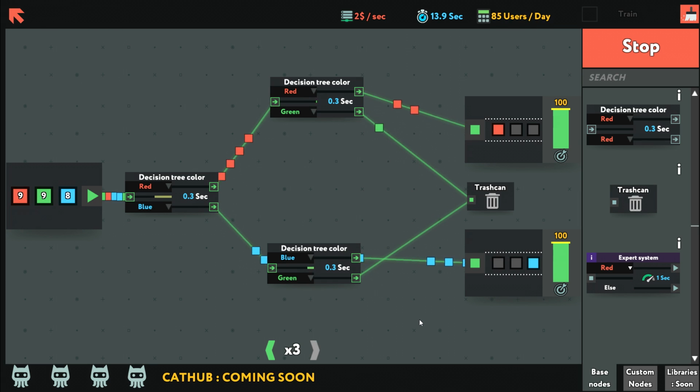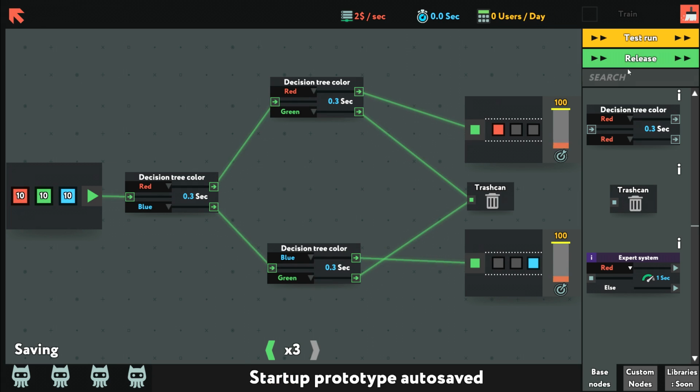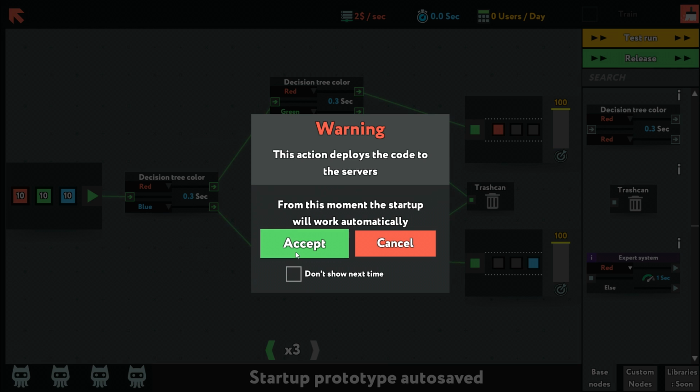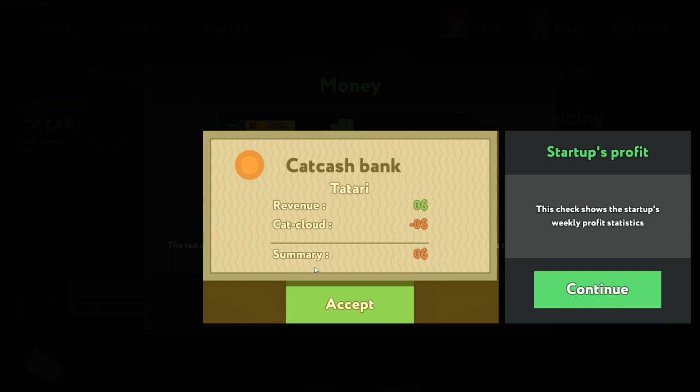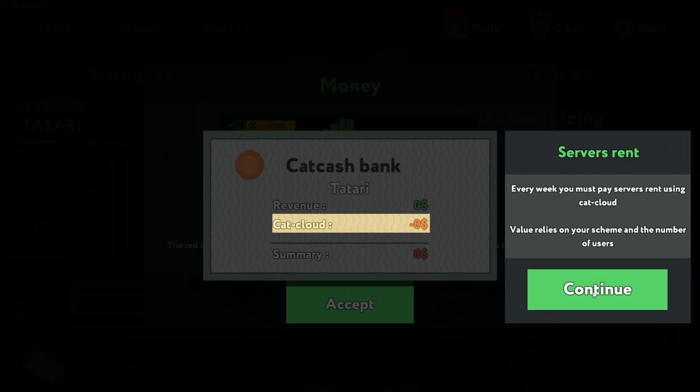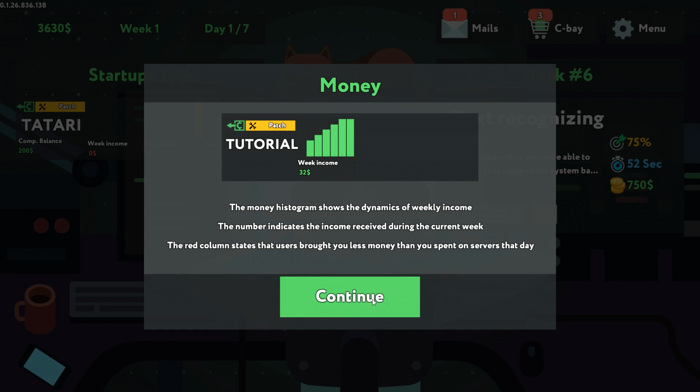Users per day is shooting up like crazy. I can't think of a better way to do this, so let's just release. It deploys on the servers. Boom. Oops, I clicked way too much by accident. Money. Wait, a tutorial message. I haven't seen one of these in ages.